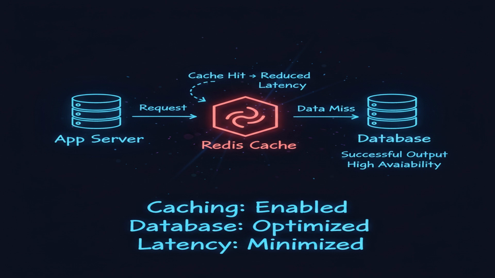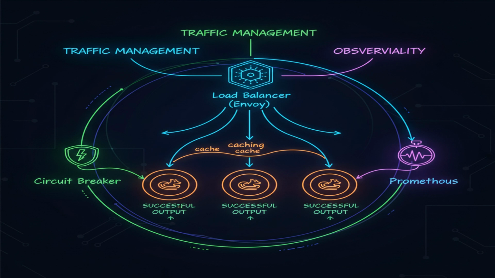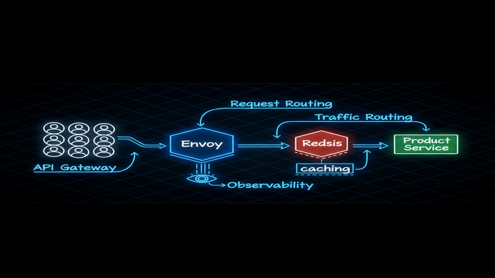However, relying solely on the database for product information leads to repeated queries and increased latency. Introducing a caching layer between the application and the database drastically reduces the database load. With Redis caching frequently accessed product data, we need to ensure resilience and observability. We use Envoy in front of the cache to route traffic, Prometheus for monitoring key metrics, and circuit breakers to